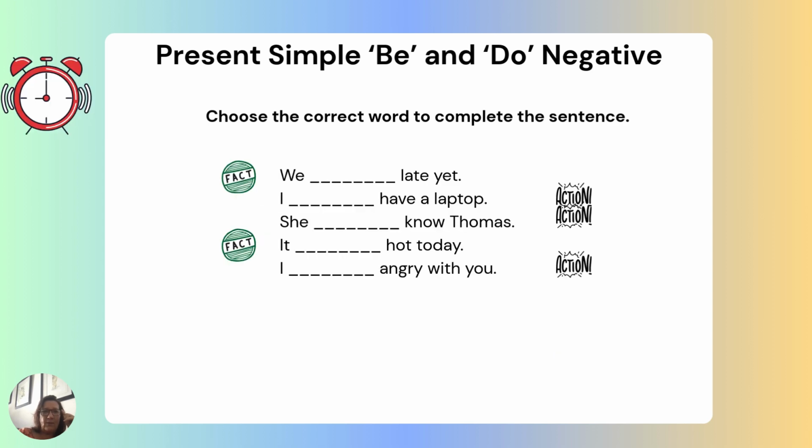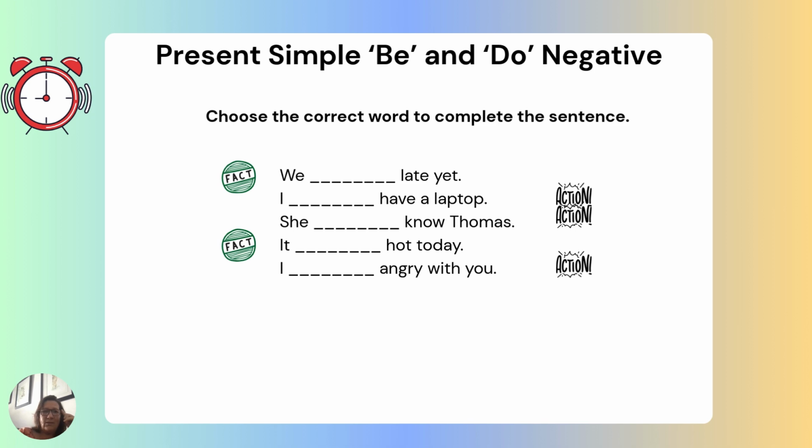And for facts, we're going to use the verb be. So we late is not an action, it's a fact. So we're going to use the verb be. I have is an action, see? So we're going to use the verb do. She know Thomas. Know is what? Know is an action, yes.